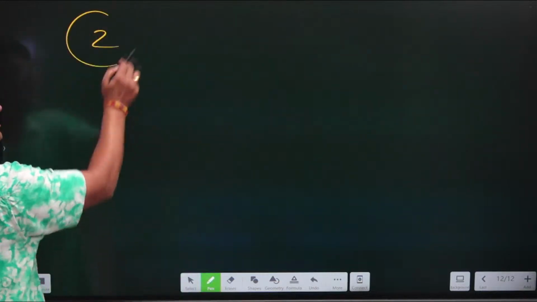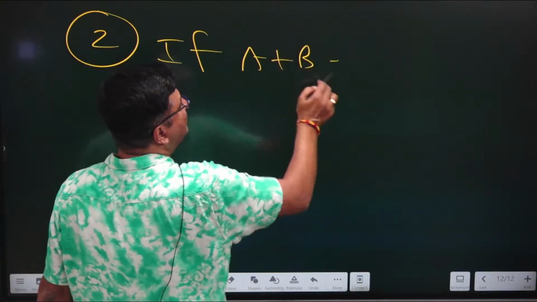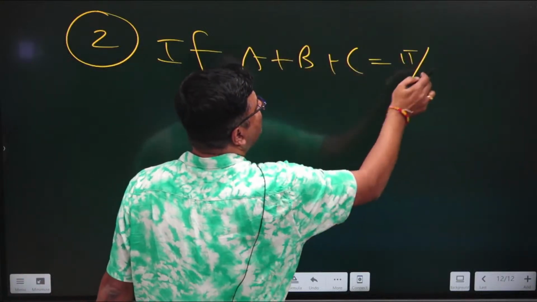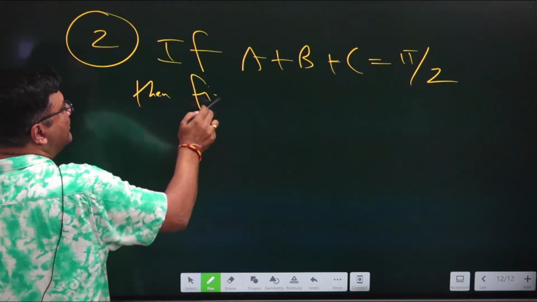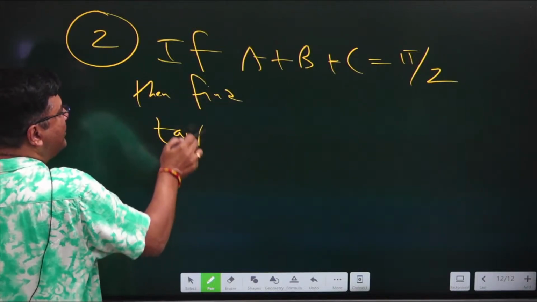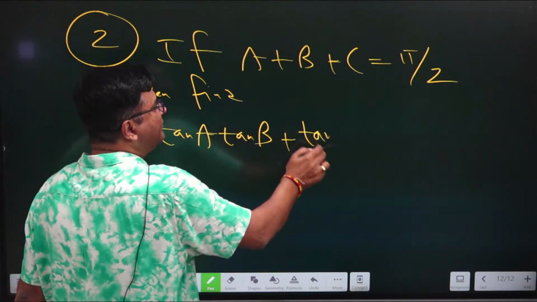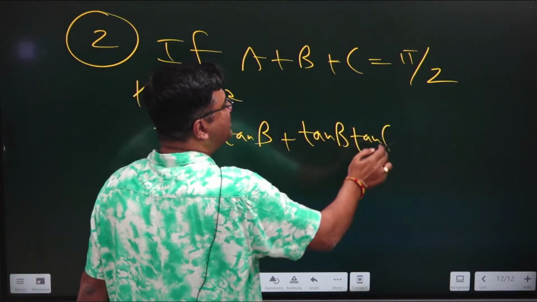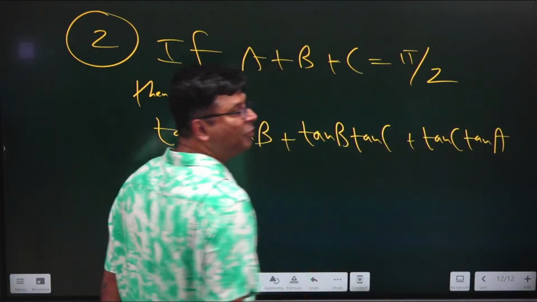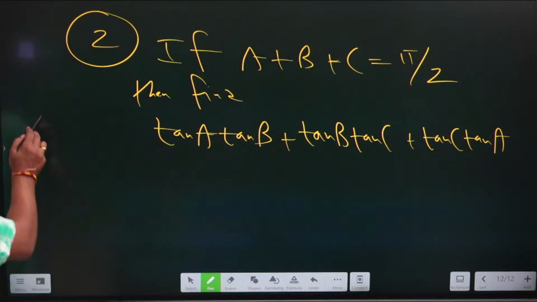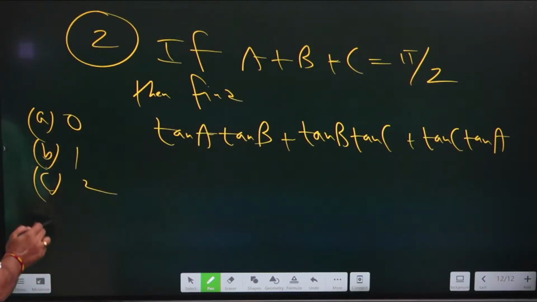The question is, if A plus B plus C is equal to pi by 2, then find tan A into tan B plus tan B into tan C plus tan C into tan A. This question has also come in your paper so many times in different ways. Options available are 0, 1, 2 and 3.